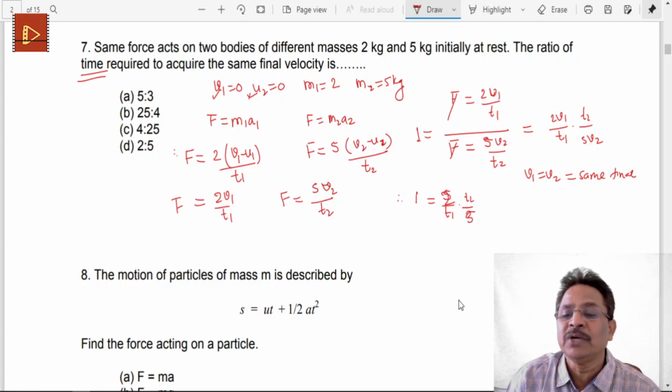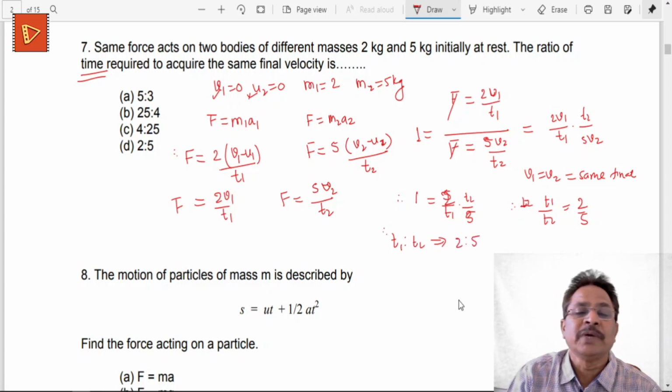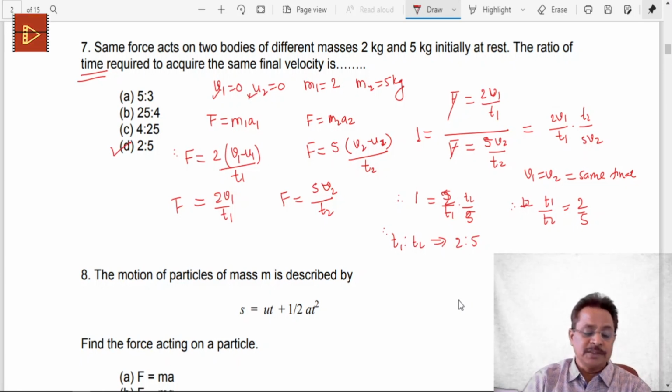So if I take this 5 upon 2 there, I'll get t1 upon t2. Adjusting this I'll get 2 upon 5. Therefore the ratio t1 is to t2 is found to be 2 is to 5, and that's why D is the correct option for this question number 7, as shown by this simple example.